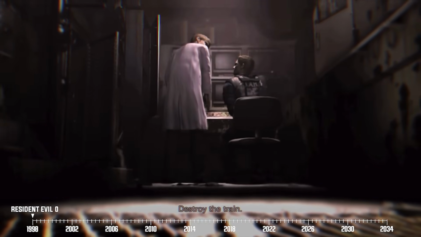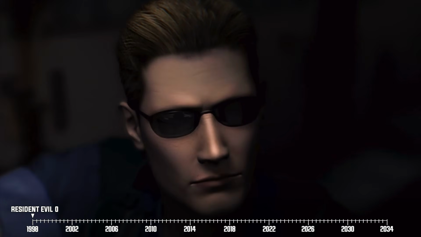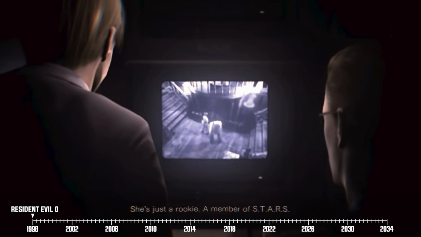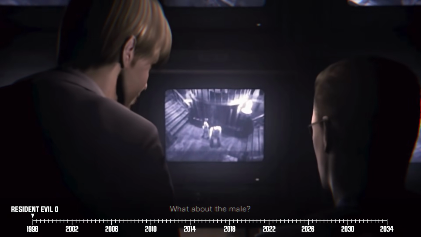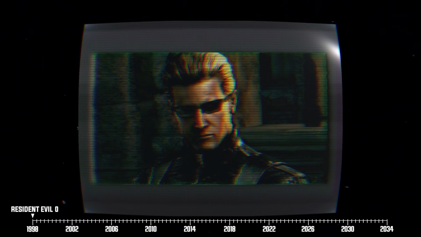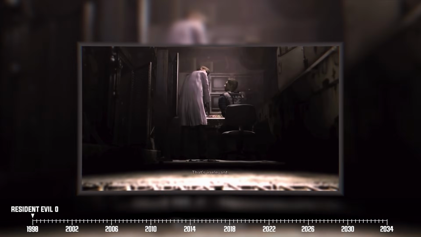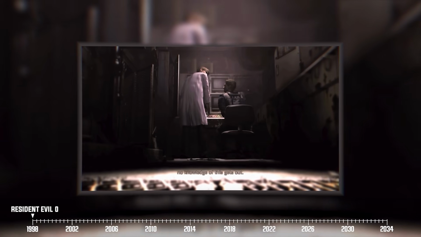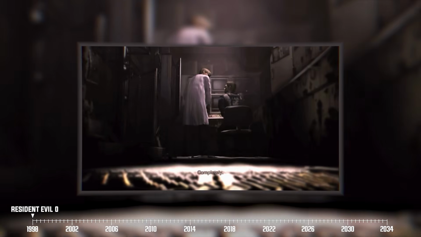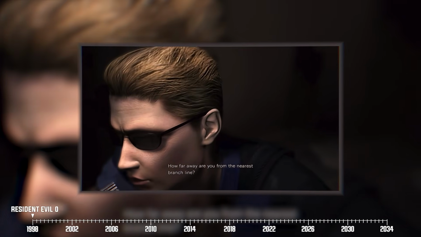Meanwhile, we find out that Albert Wesker has decided that he's had enough of Umbrella Corps. Make no mistake though, the man has not turned to the good side. The reality is that Wesker plans to align himself with Umbrella Corps' rival company, which, by the way, is never named in the series, to conduct his own research into the T-virus. Wesker offers his longtime research partner and fellow virologist William Birkin to join him in leaving Umbrella Corps, but Birkin refuses, citing that he's too far along in his research into something called G-virus.